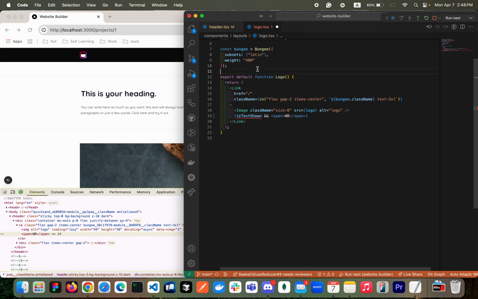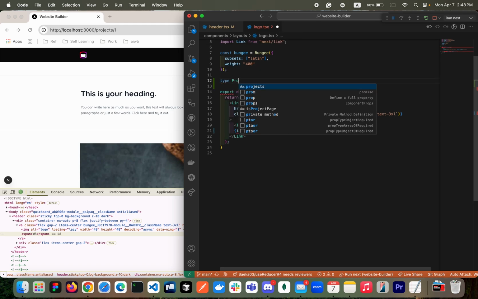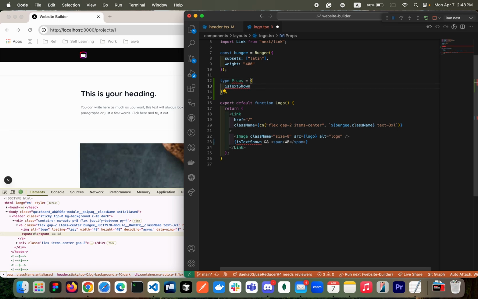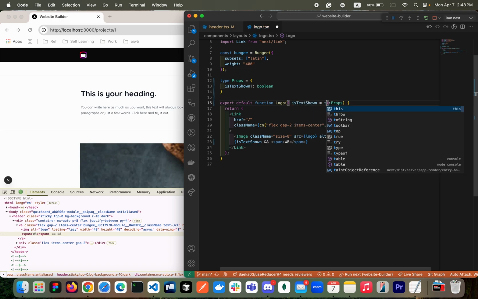So I'm gonna give the props here. So type Props. isTextShown will be optional and then boolean. And then by default, this one will be true.